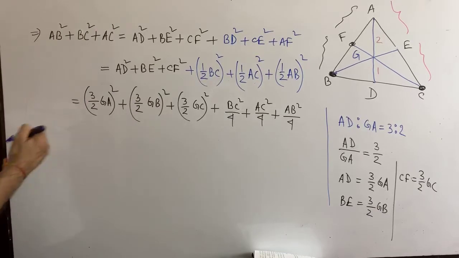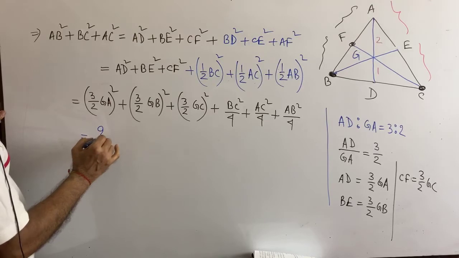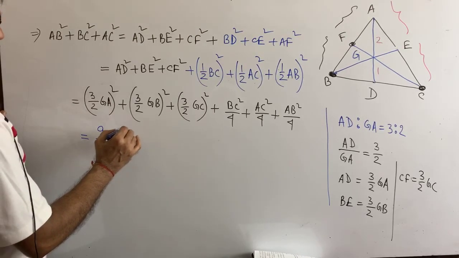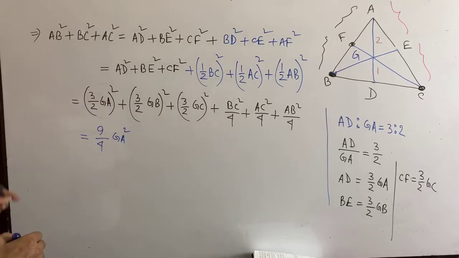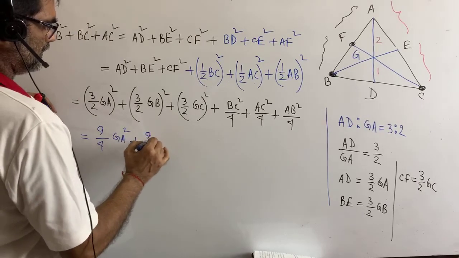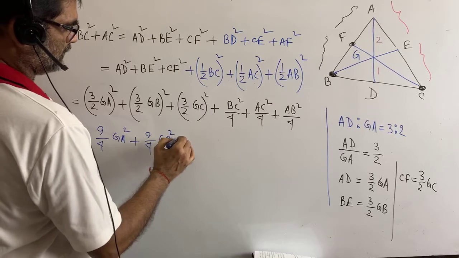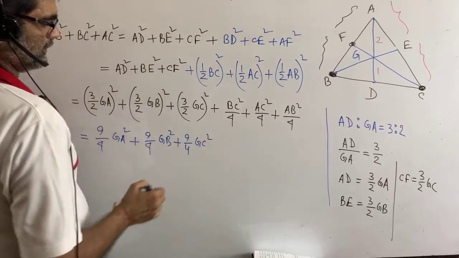Here we can also write it 9 by 4 GA square, okay, plus 9 by 4 GB square plus 9 by 4 GC square.